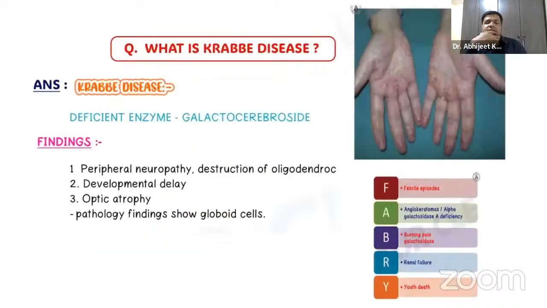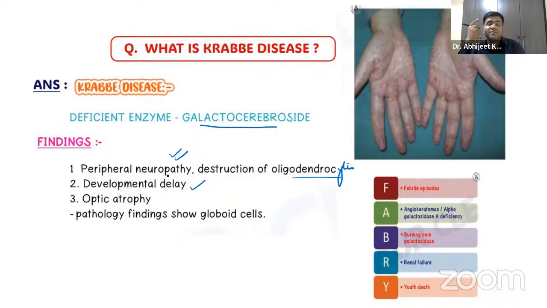Apart from that, guys, if you just try to see over here, the enzyme defective, they have written peripheral neuropathy will be there, destruction of the oligodendrocytes, right? The developmental delay will be there, intellectual disability, mental retardation, along with optic atrophy.